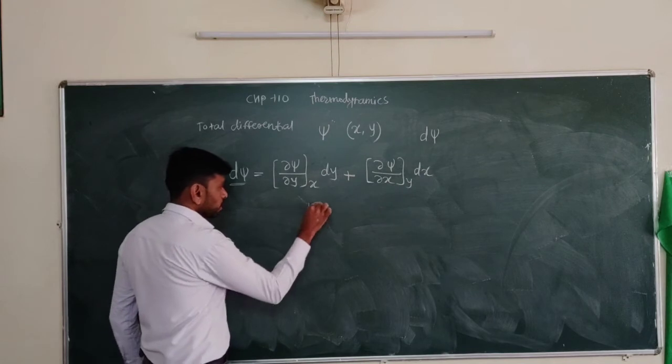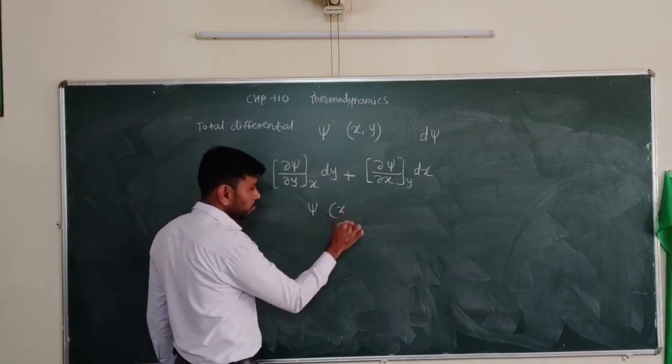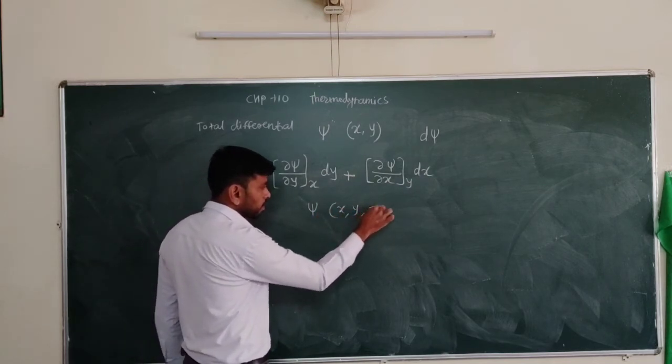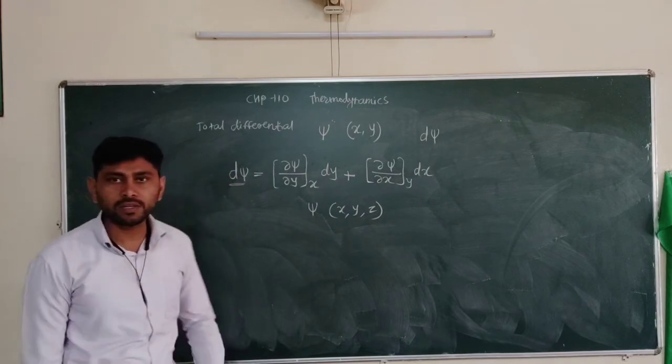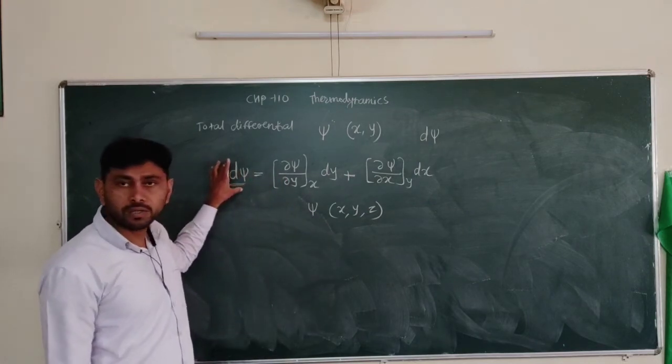Suppose that psi is a function of x, y, z, three quantities. Then how can we derive the total differential?